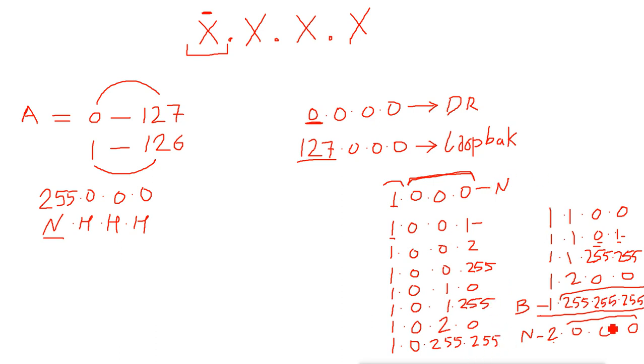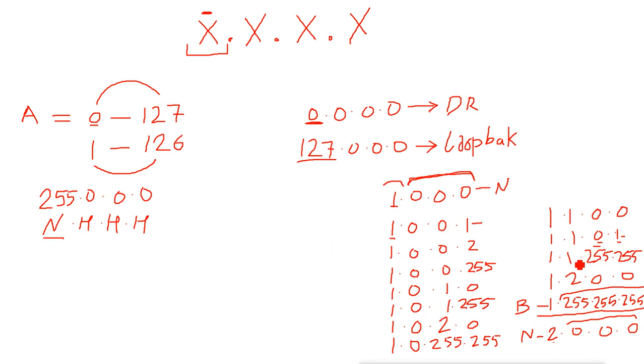So this is how the IP addresses change, and this is the class A first network and then the second network, and this is how the network changes. So how many networks do we have in class A? We can say we have networks from 0 to 127. Remember, we are considering 0 as a number, so 127 plus 0 becomes 128. So in class A we have 128 different networks.